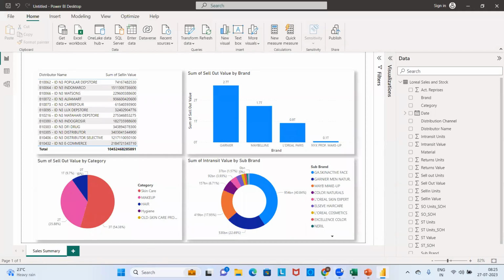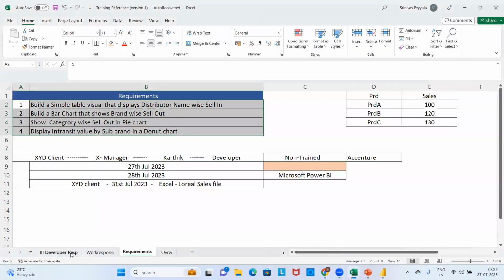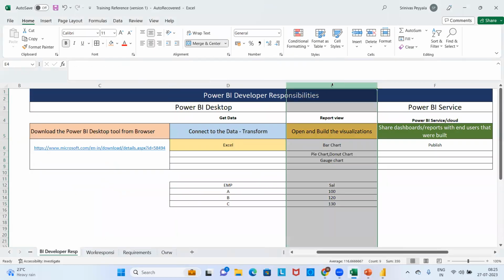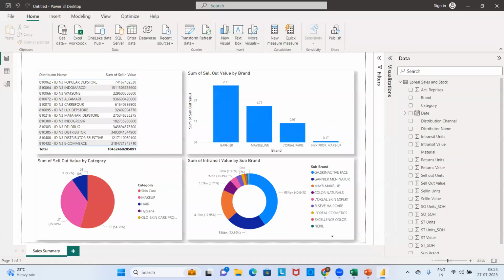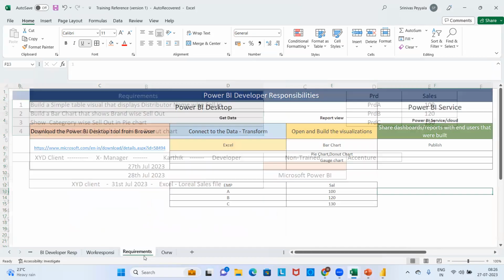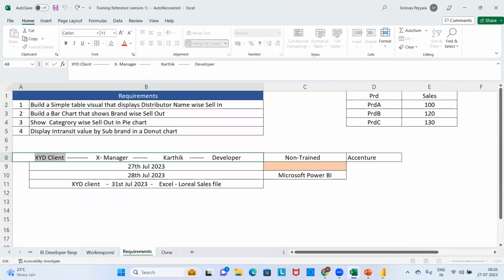Sales summary. Then what is his goal? He created the report and some visualizations. What should his next goal be? He has to publish. What is the importance of publishing the report to the service? The end user can see it. So who is giving business to your company? Accenture, the client. Who is paying money to your company? Obviously the client. And this is the client Karthik is working for.